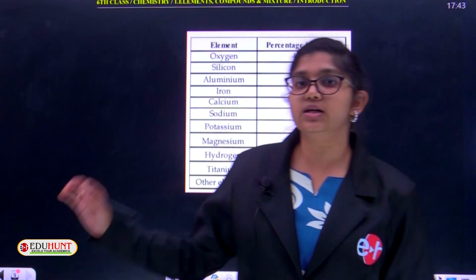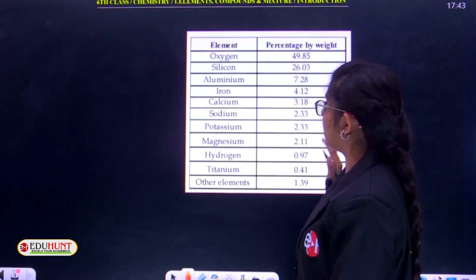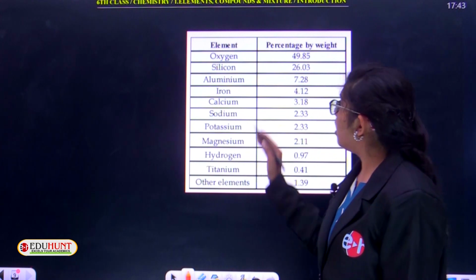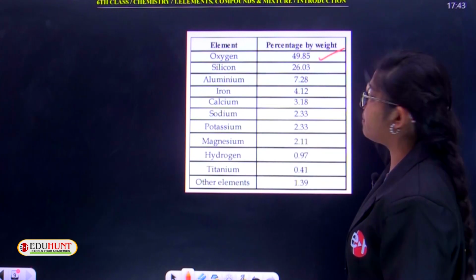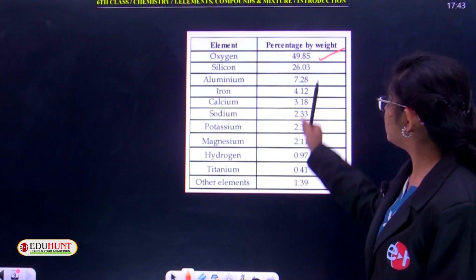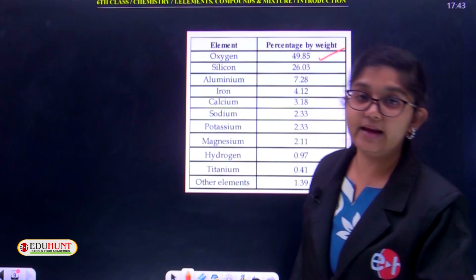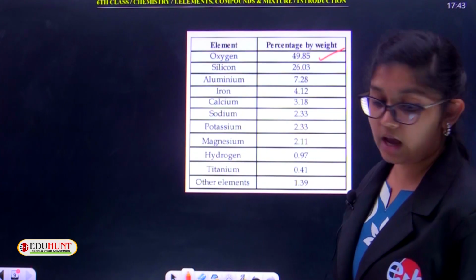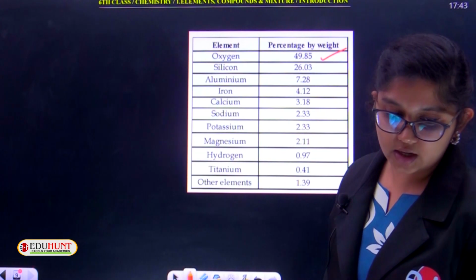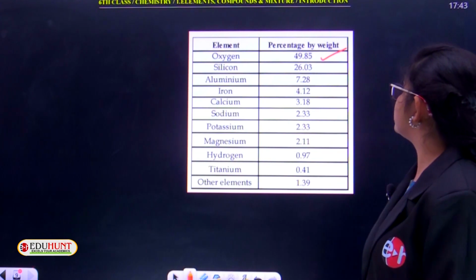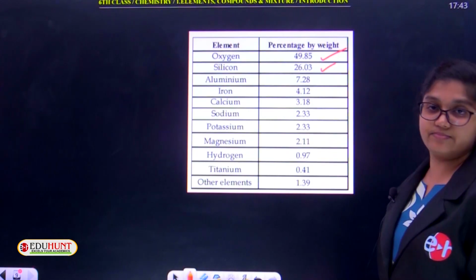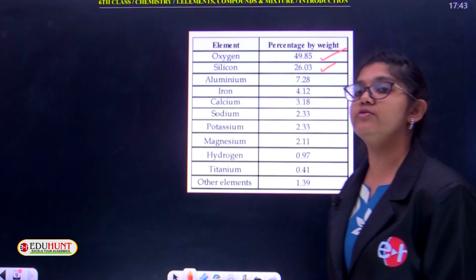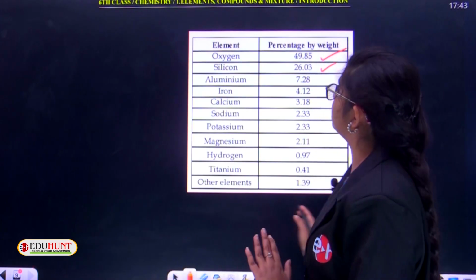Let's see how these elements are weighted by percentage in the Earth's crust. Oxygen is the most abundant in the Earth's crust, with 49.85%. Next is silicon, present with 26.03 percent.